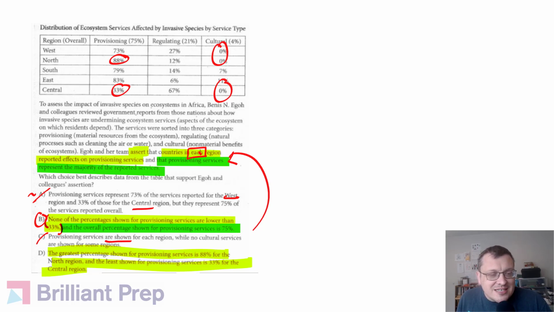Does it tell us that provisioning services represent the majority of the reported services? Does it focus on this part of the table, which, as we can see in the first column, is the overall percentage of these services in these regions? So it's 75% is provisioning, which is what's supporting the green part. This does not have the green. So while it does the yellow part pretty well, it does not do anything for the green. And so the best answer then is choice B.